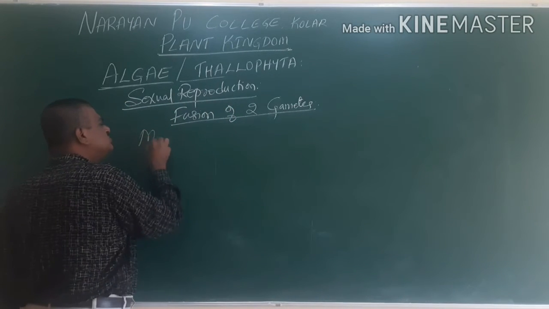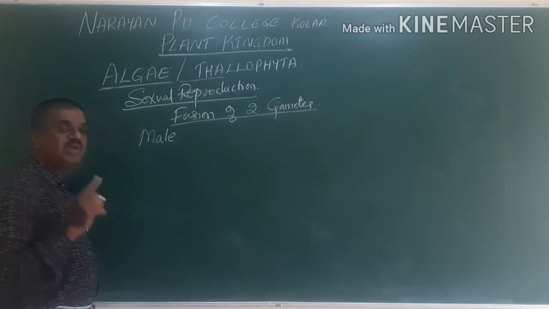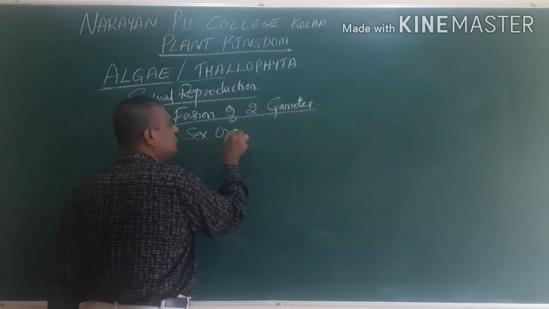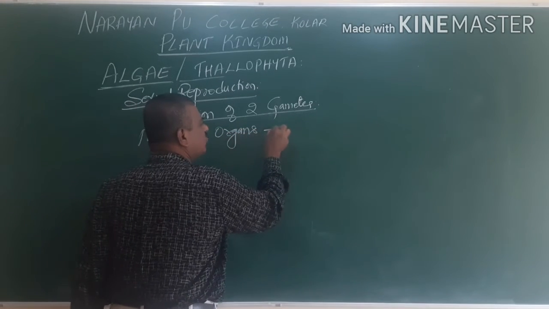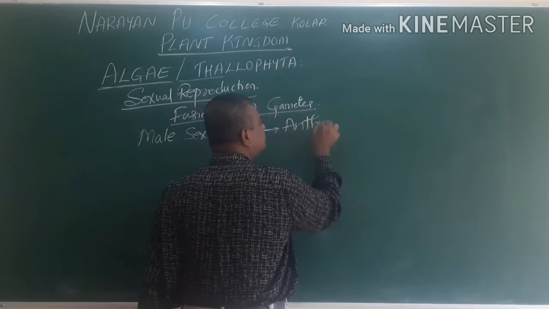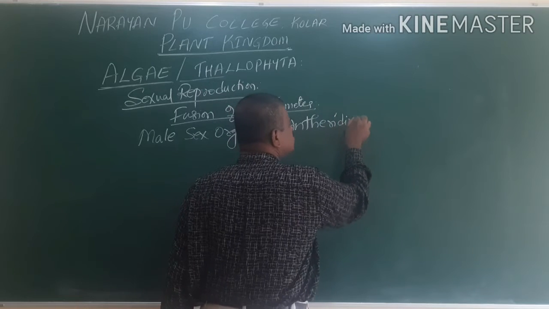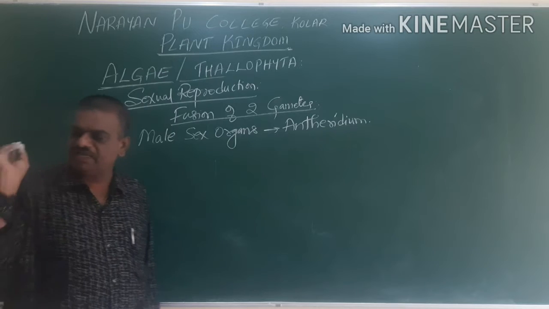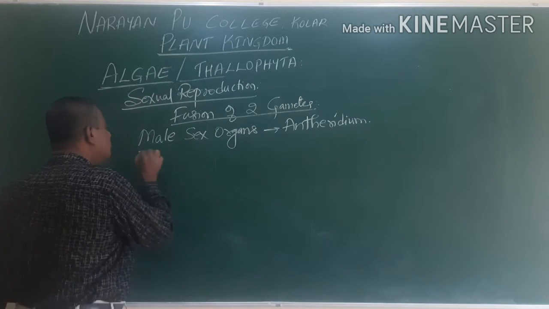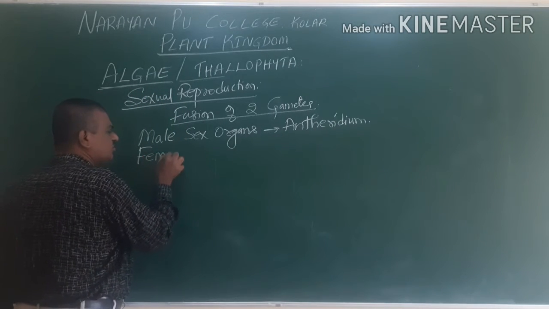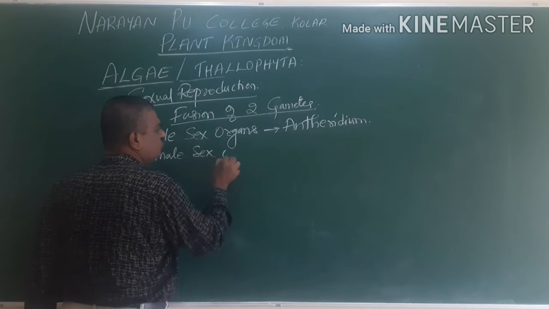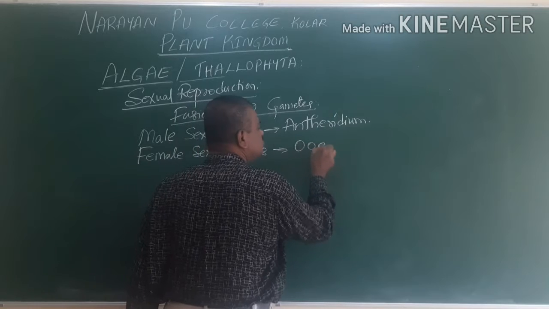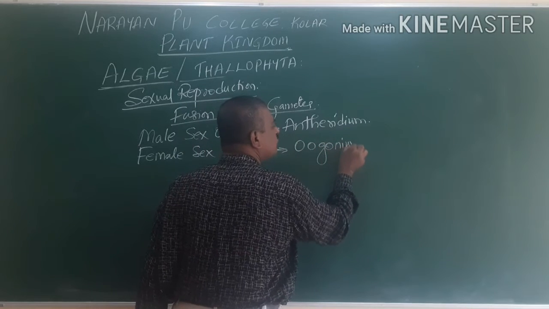For example, in some of the algal plants, the male sex organs are called antheridium, whereas the female sex organs are called oogonium.